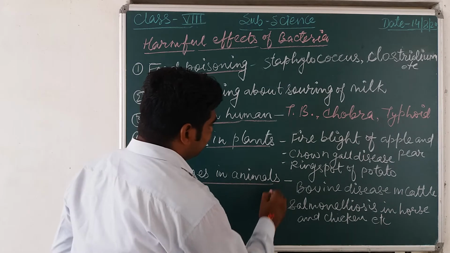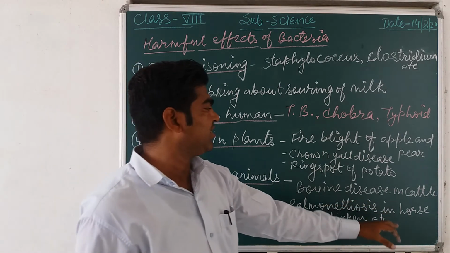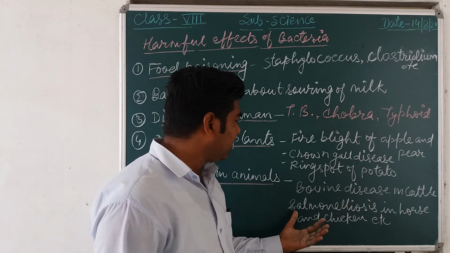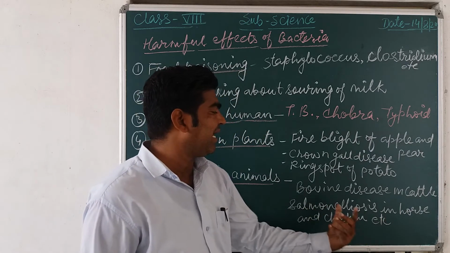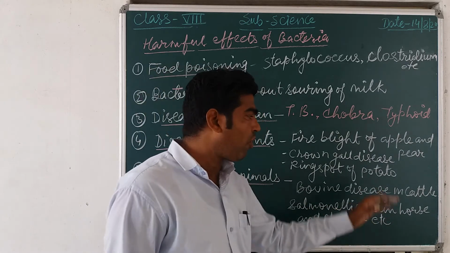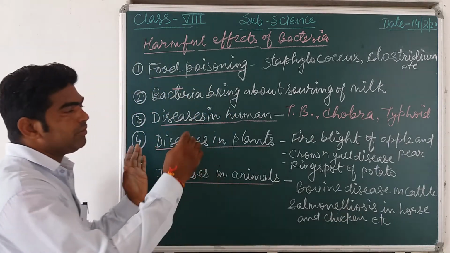Diseases in animals. Some diseases like bovine disease in cattle, salmonellosis in a horse and a chicken. These diseases are caused due to bacteria.